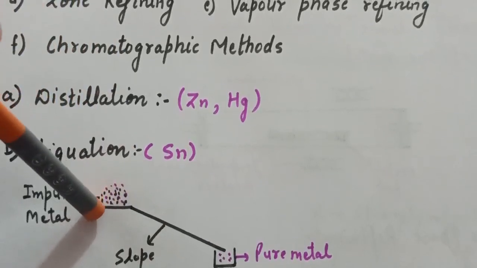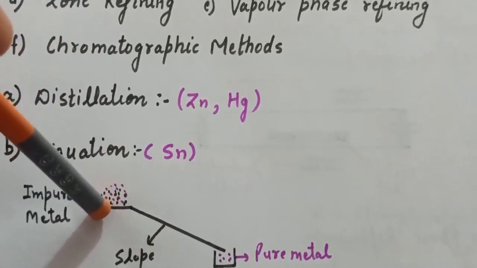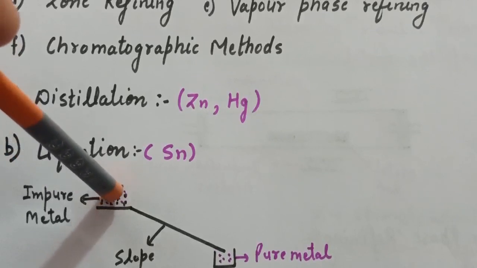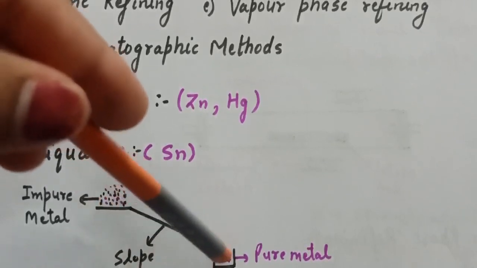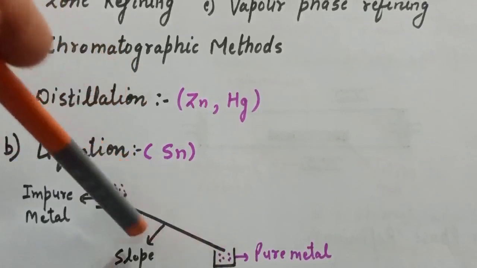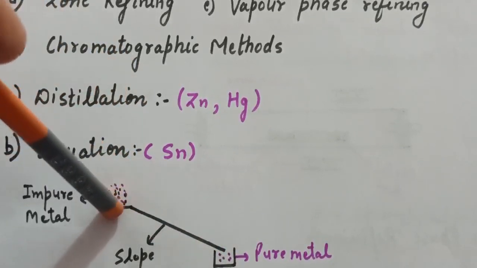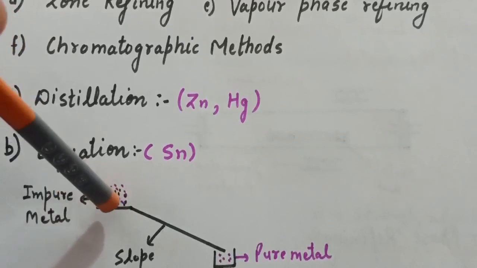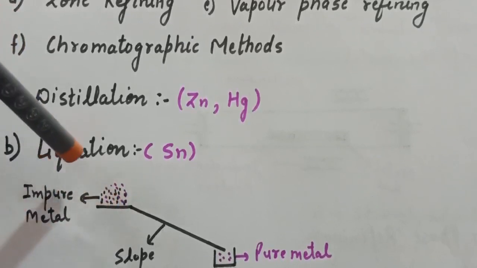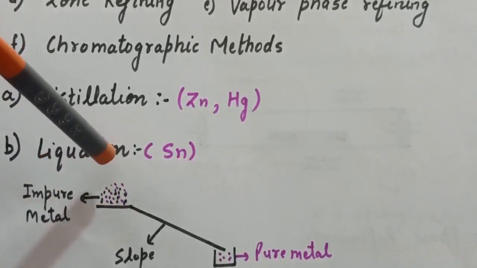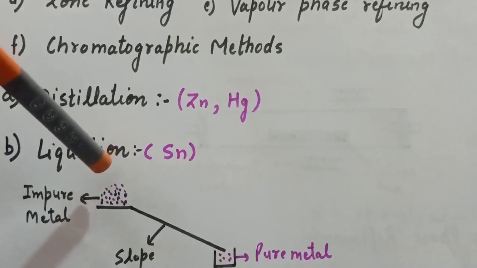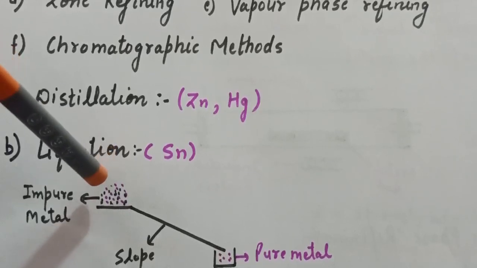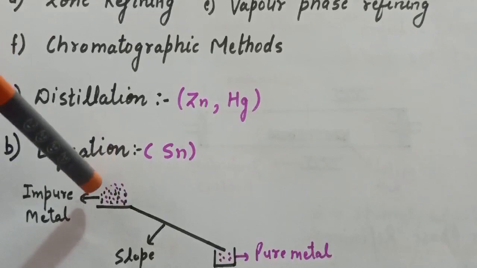Means when we heat this impure metal, the metal will melt first and here the pure metal is collected, whereas the impurities will remain on the surface, and by this method we can purify our metal. So this liquefaction method is used for those metals whose melting points are lower than those of the impurities present in that.